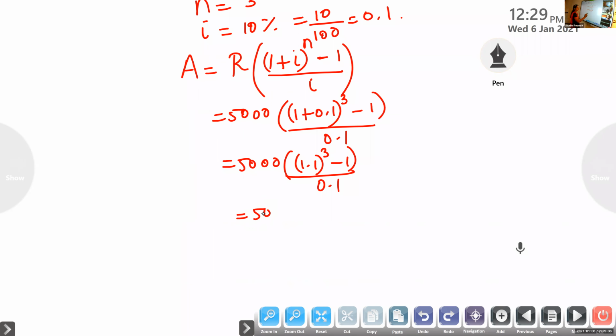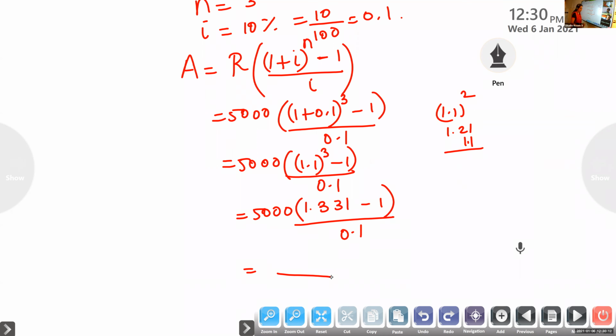What is 1.1 cube? First, what is 1.1 squared? 11 squared is 121, so 1.1 squared is 1.21. Into 1.1, 1.1 cube is 1.331. Then 1.331 minus 1, by 0.1. Simplify this and find the answer.